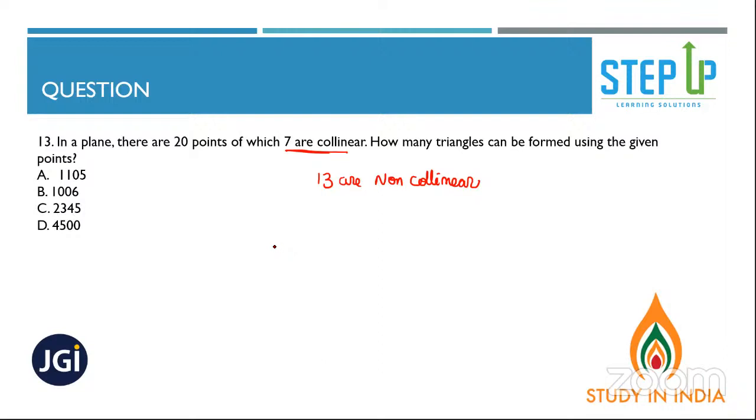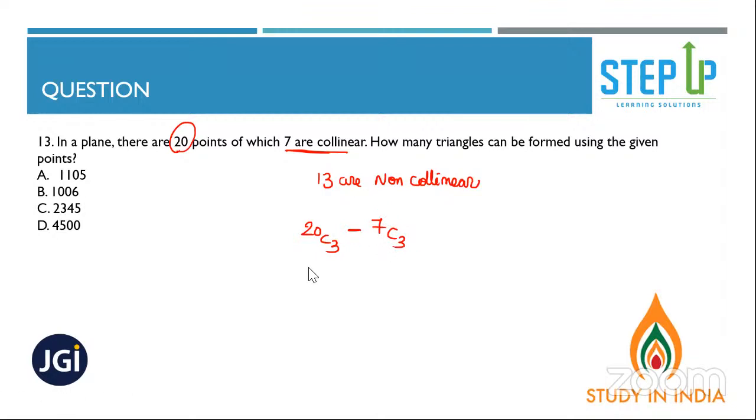That's correct. Sorry, Raj, that's correct. Raj and Aditya, that's correct. Yes. So there are 20 points in total. So 20C3 minus 7C3. That's what you have answered, right?